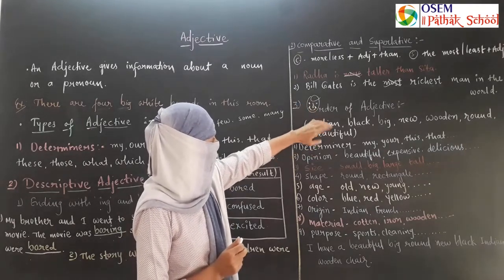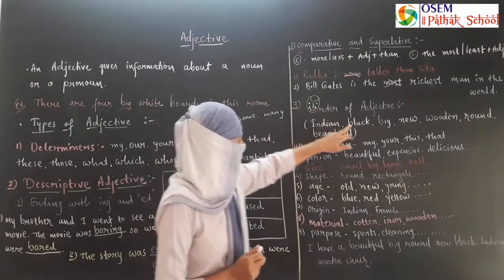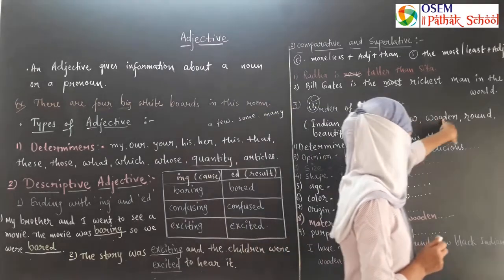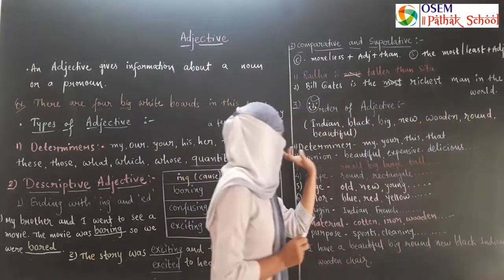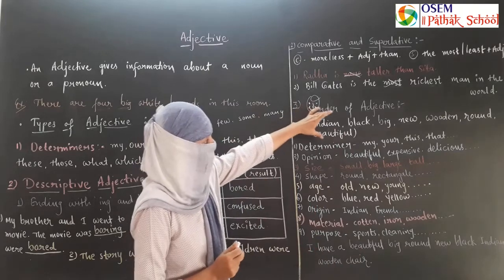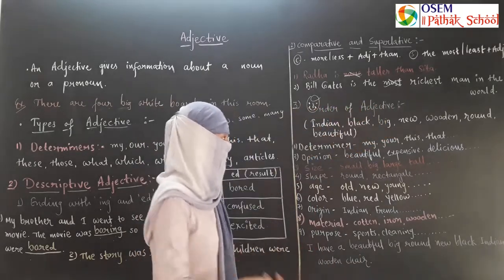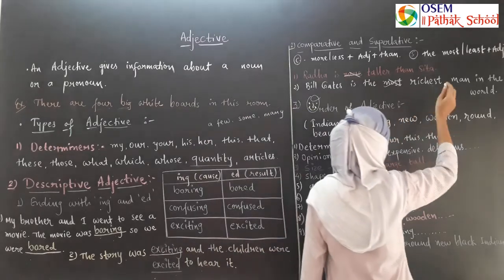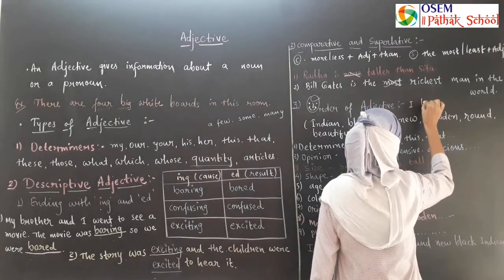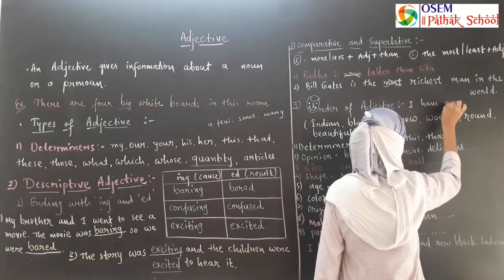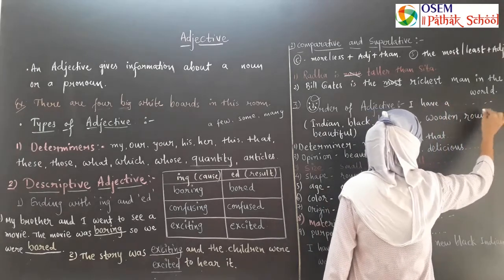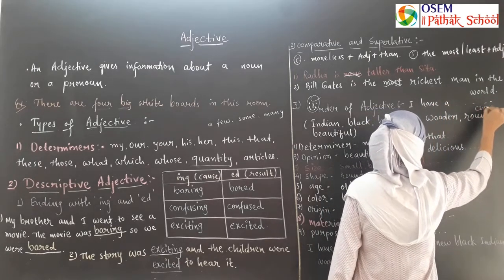See, the adjectives: Indian, black, big, new, wooden, round and beautiful. You have the list of adjectives and you have to use them in a sentence. You have a sentence like this: I have a blank blank blank blank blank blank chair.